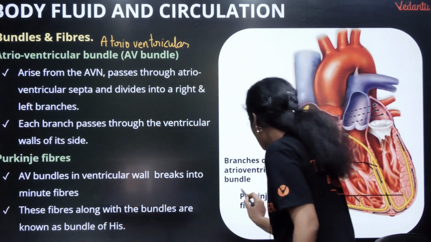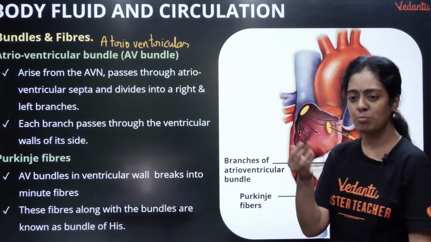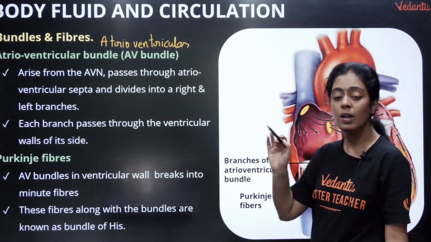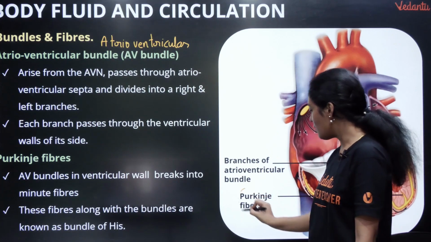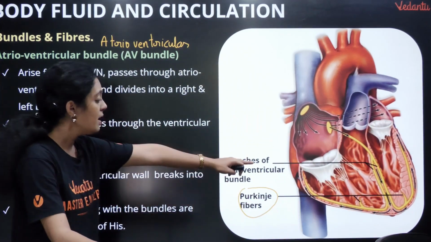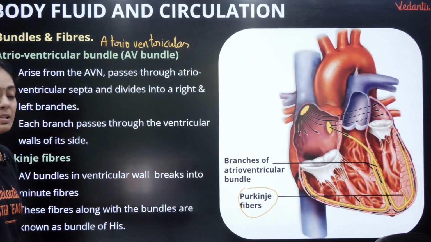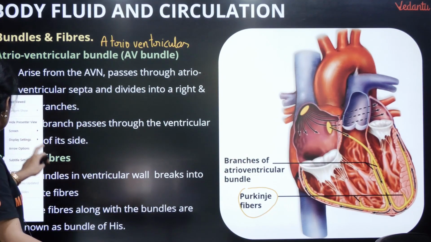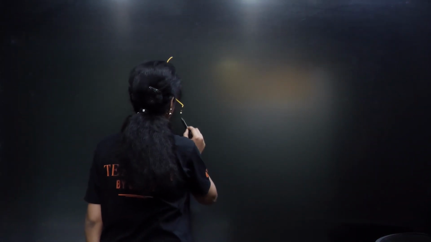Okay, இந்த ஃபைபர் பேர் என்ன? Purkinje fiber. சில பேர் Purkinje வாங்க, சில பேர் Purkinje வாங்க. Both are absolutely correct. So we have your Purkinje fibers. So all these together, your Purkinje fibers and your bundle, we call it bundle of His. Okay, நான் சிம்பிளா சொல்லி தரேன். So imagine this is your heart.